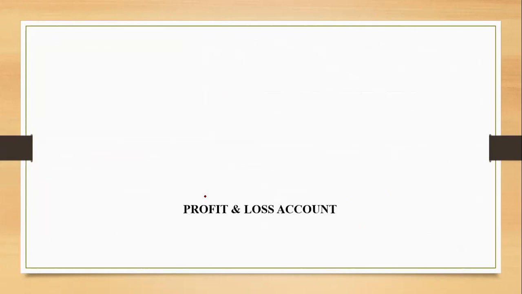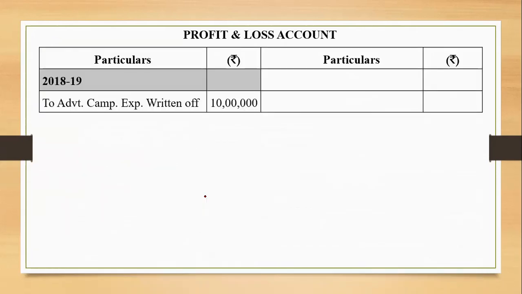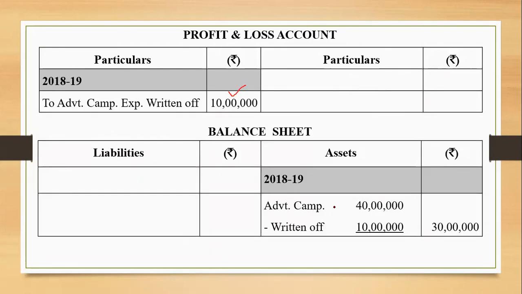Let us see that. Again, in profit and loss account for the year 18-19, you can see that the same 10 lakh has been written off over here, and in balance sheet it is 40 minus 10, that is 30 lakhs. Correct? So I'm sure the example is clear to all of us. This is what it is all about, deferred revenue expenditure.